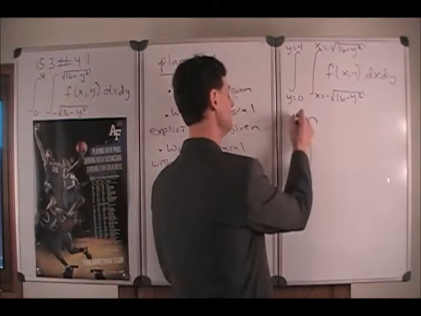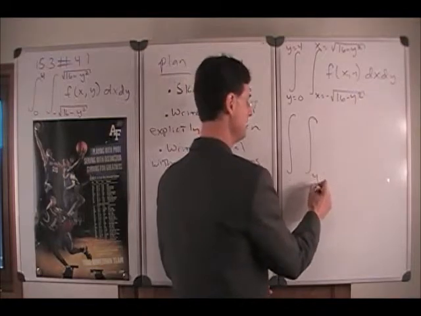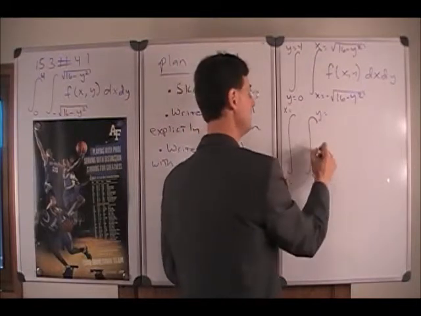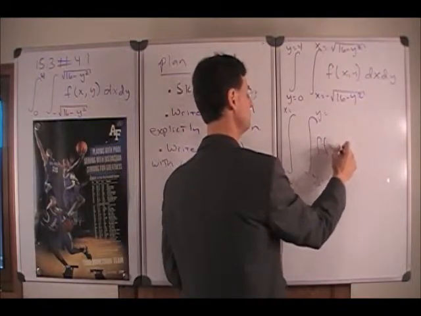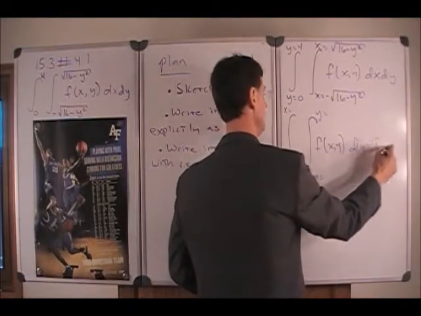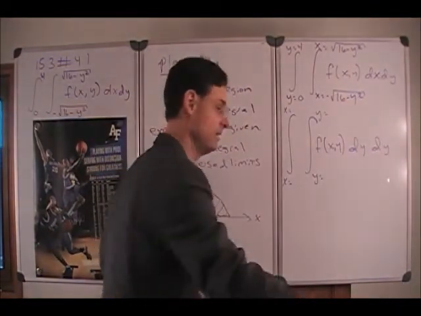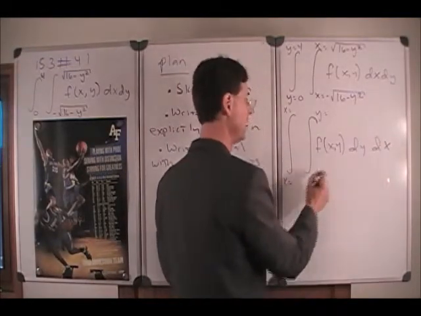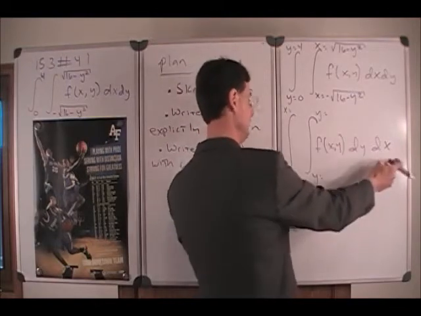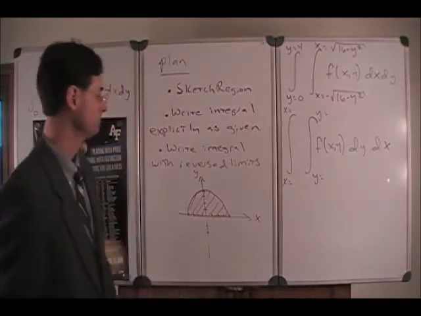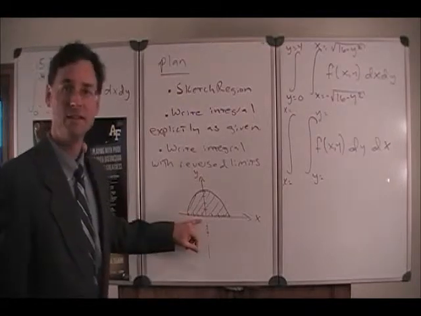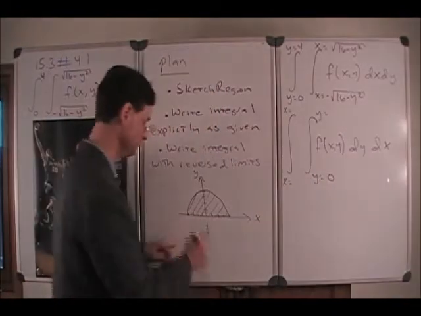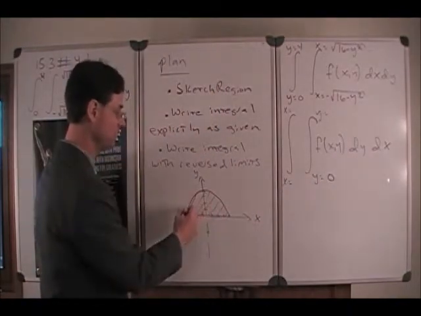All right, so now to reverse the limits of integration, the inside is going to be y equals something and the outside x equals something. The integrand doesn't change. Then you reverse the variables of integration, the inside integral now being over y, and the outside integral being over x. What's y min, the lower limit of integration in y? Well, that's y equals 0, because that's just the x-axis. And then what's the upper limit of integration?